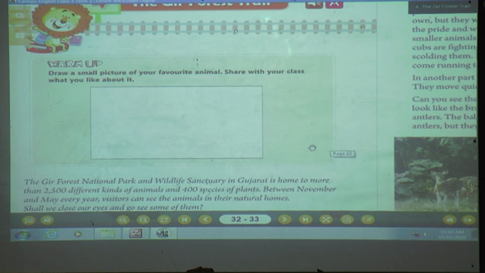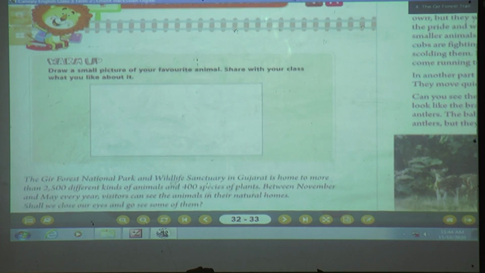The forest name is Gir. In this lesson we are going to get information about different types of animals. Now we'll begin with the lesson.